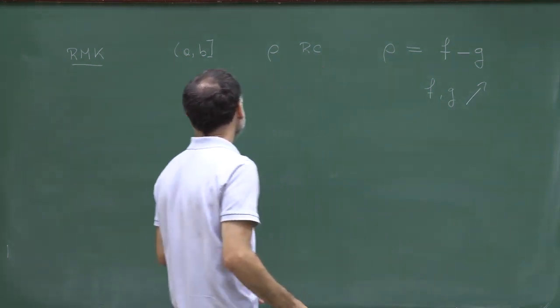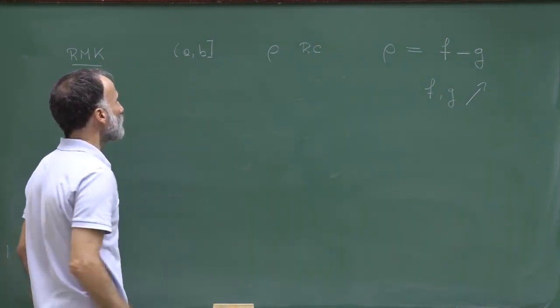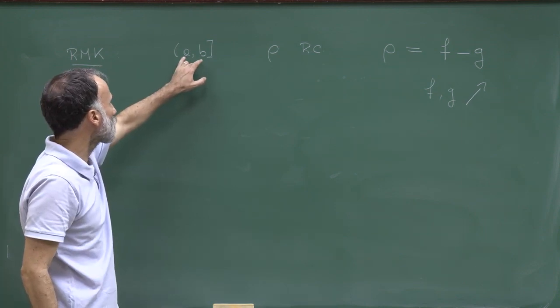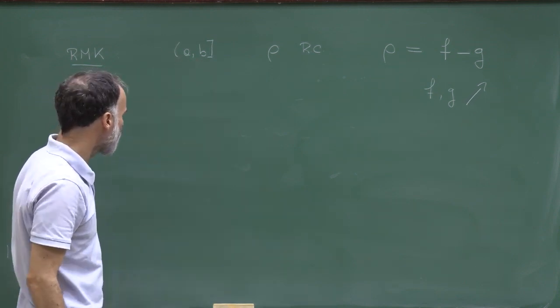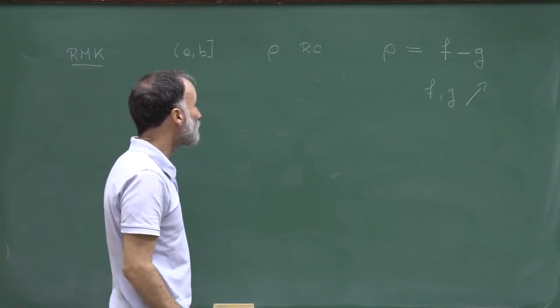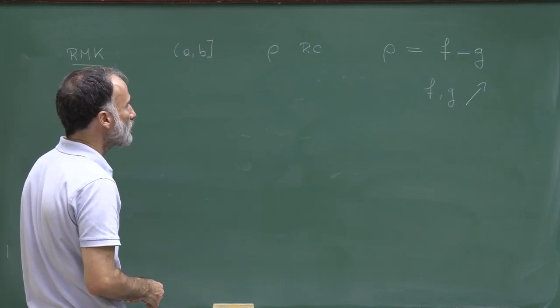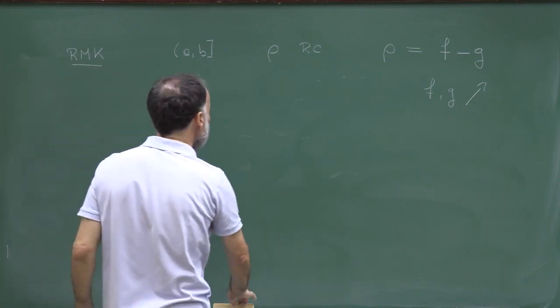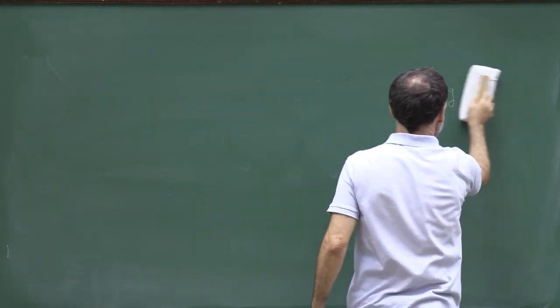So I chose here to take them to be right continuous, and for these reasons, I consider intervals of the form (a, b], open at the left-hand side and closed at the right-hand side. You could have chosen to define them differently, but this is a choice which has been made and which I didn't mention before.